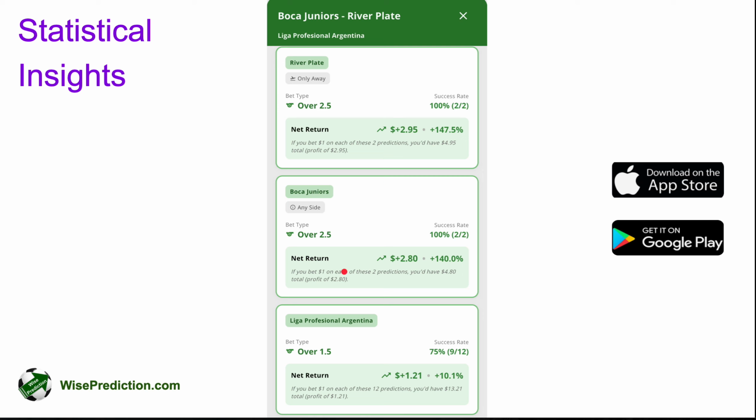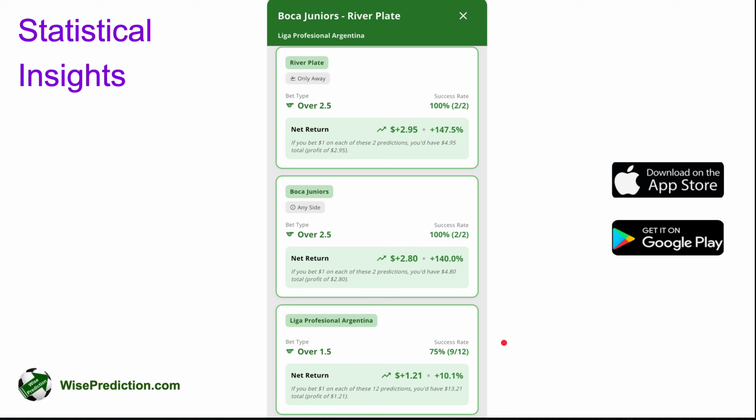So if we had good results lately from the relevant teams of the league itself, you're going to be seeing this kind of information if you tap on the games. If you don't see such cards here, it means that the predictions didn't really return good results lately, and that's why we are not mentioning them in the statistical insights section. And again, these numbers do not guarantee anything in terms of the result of the game itself. What it says is how the predictions have performed lately, so that it can give you additional insights when you're going to decide which game to go for if you're betting on them, basically.